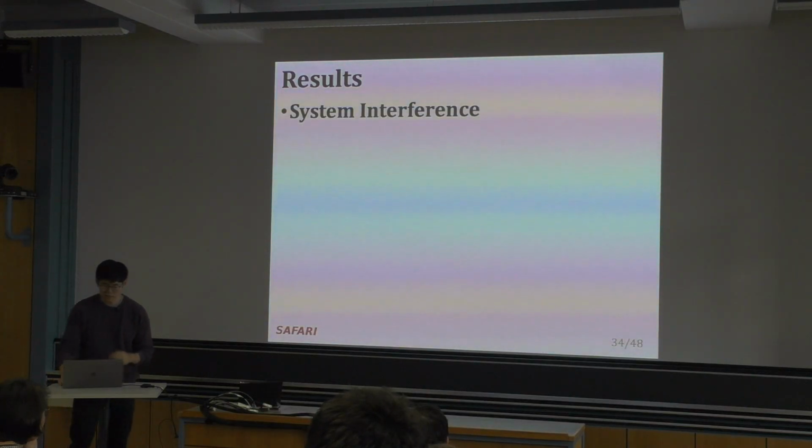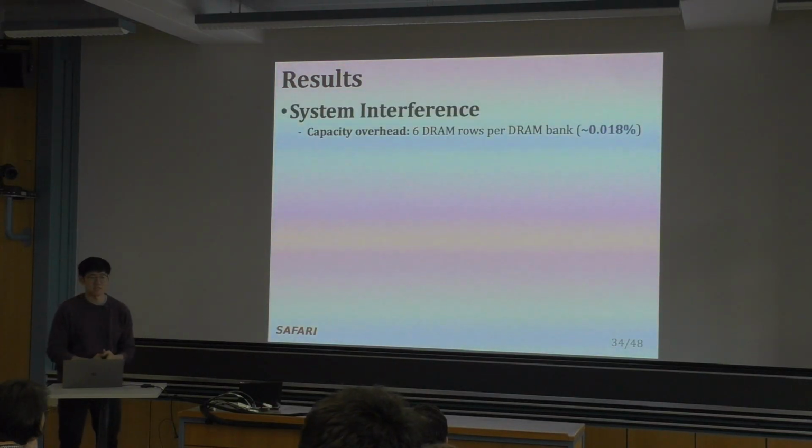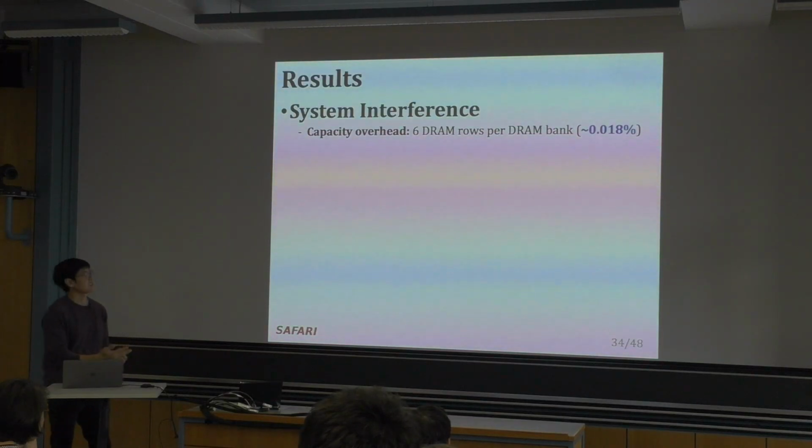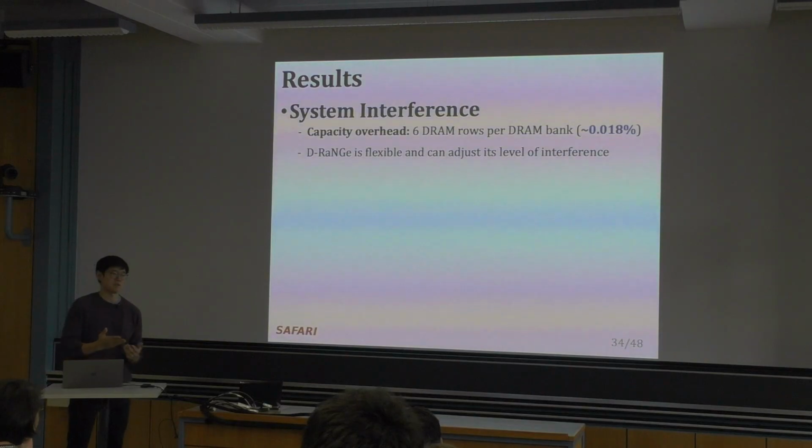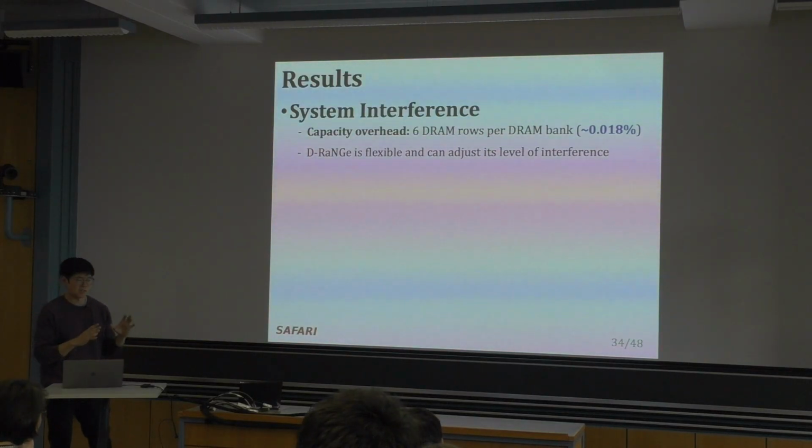So in terms of system interference, the capacity overhead is fairly low, as we're only reserving 6 DRAM rows per DRAM bank. D-RaNGe is very flexible and can adjust its level of interference by simply getting RNG data from one bank whenever it's not in use and not when the banks are in use.